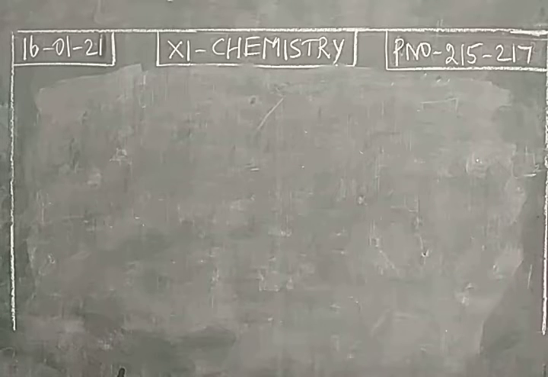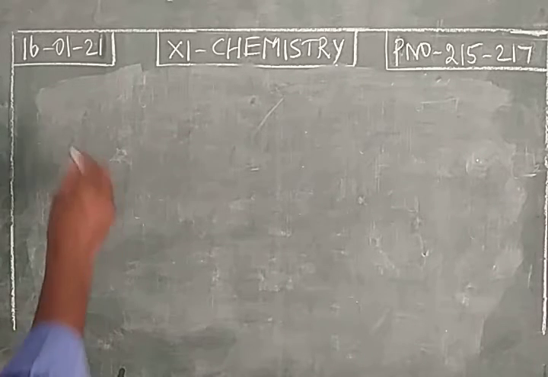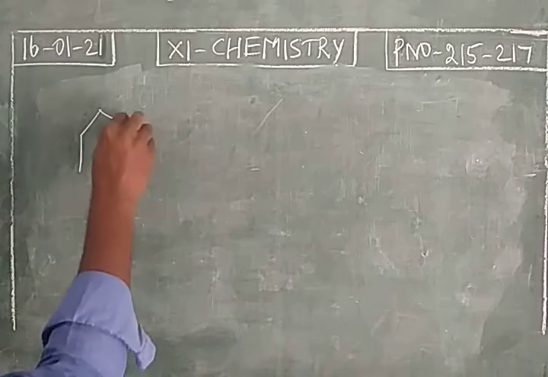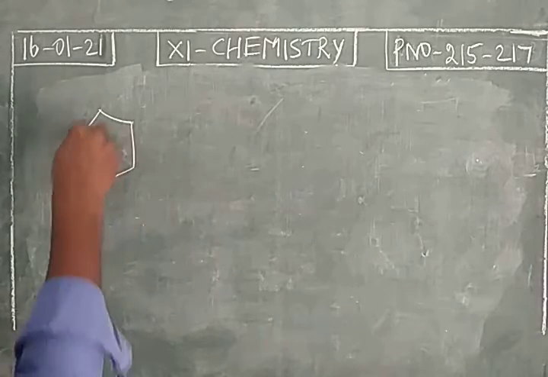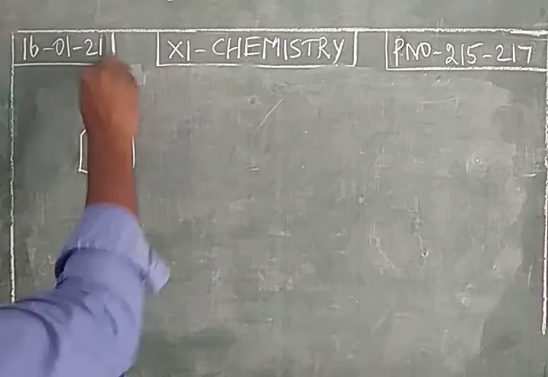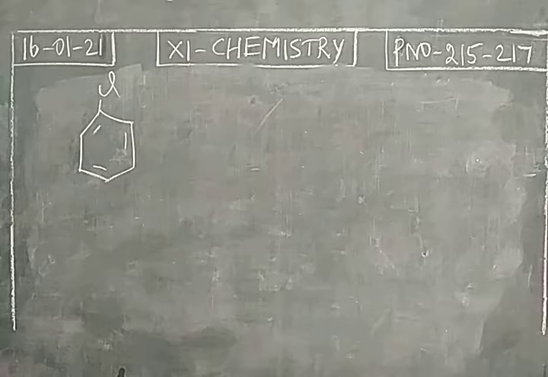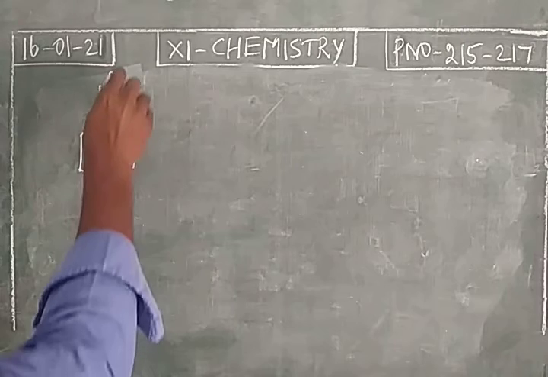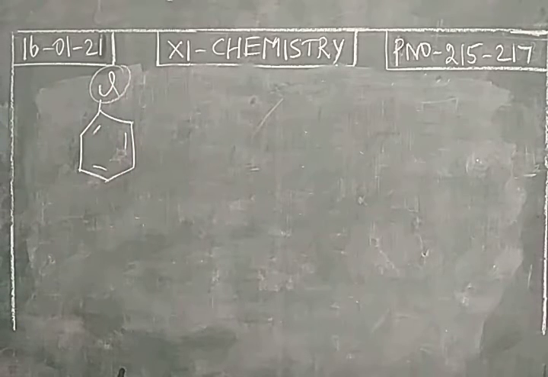It is aryl halides. This is chlorobenzene, an example of an aryl halide. Now, this is a deactivating group. This is not an activating group. It will not increase the electron density in the benzene ring.